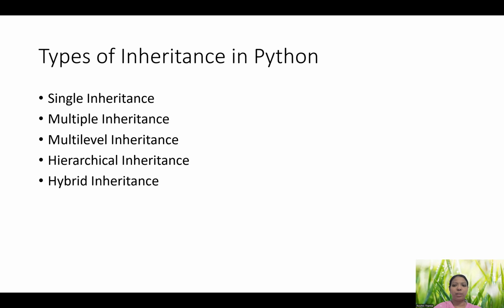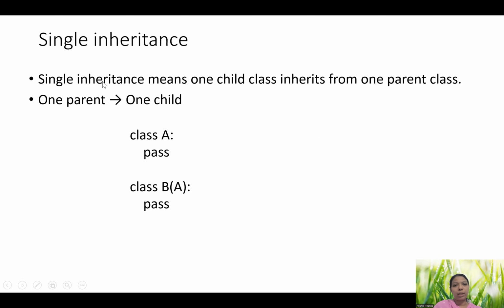Single inheritance means I inherit from my father. That's the single inheritance. Here is an example. Single inheritance means one child class inherits from one parent. Here we have a class called A, and I have kept the pass keyword because it doesn't have any body as of now. It's an empty class, so I kept it as pass. And we have another class called B. For single inheritance, I make B a child and make B inherit the properties from the A class.